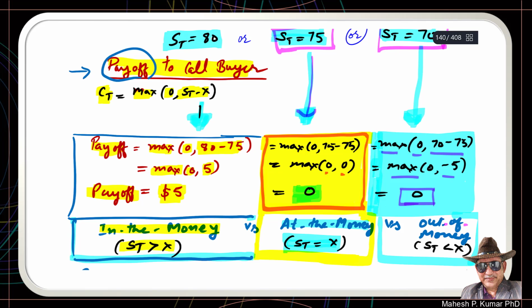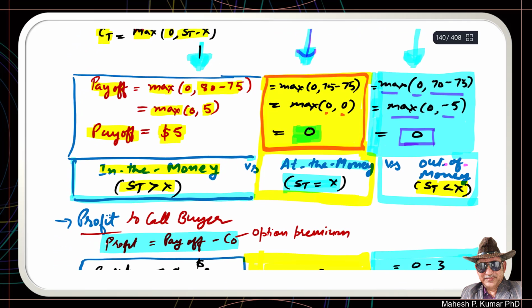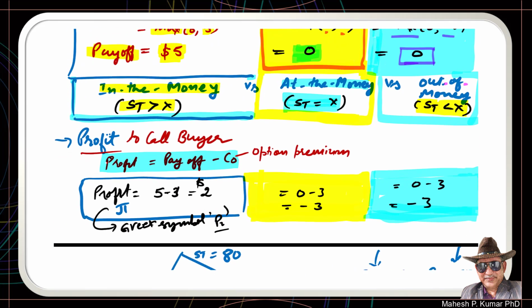Why is the option out of the money? Because the market price on the expiration is less than the strike price. So once we have computed the payoff, remember, payoff is not everything.